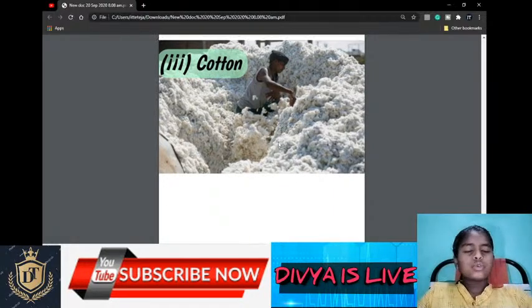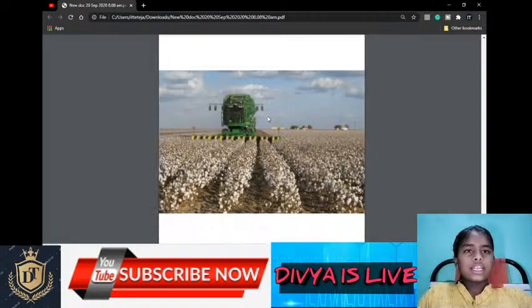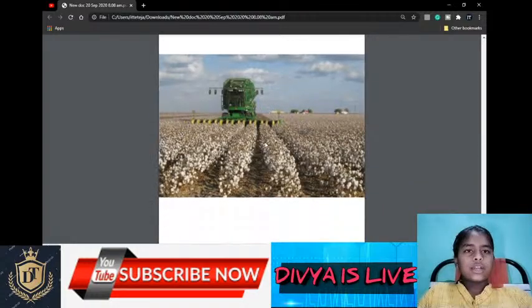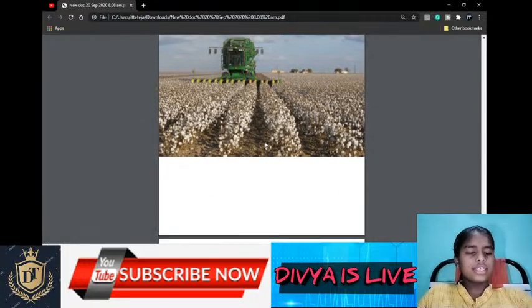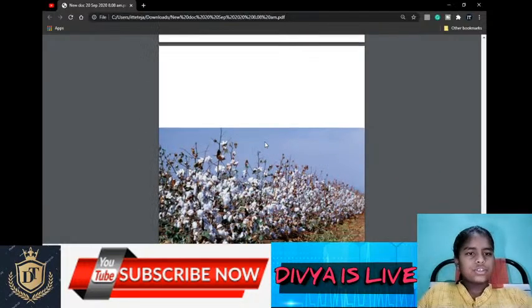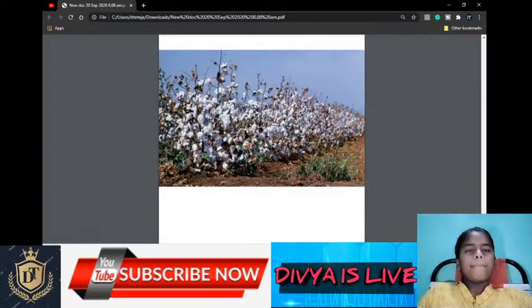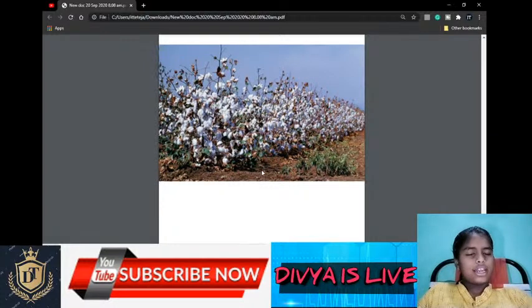To grow cotton, it requires black soil, and black soil we can find in the Deccan Plateau, right? Cotton is mostly grown in Maharashtra, Gujarat, Madhya Pradesh, Karnataka, Andhra Pradesh, Tamil Nadu, Punjab, Haryana, and Uttar Pradesh.